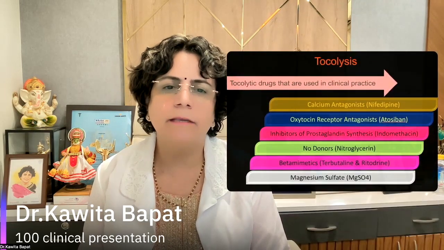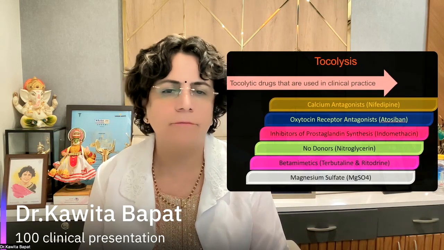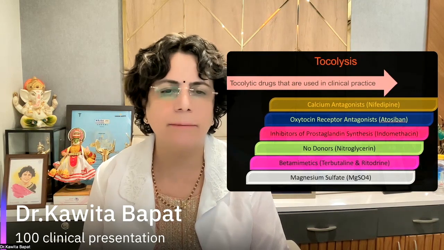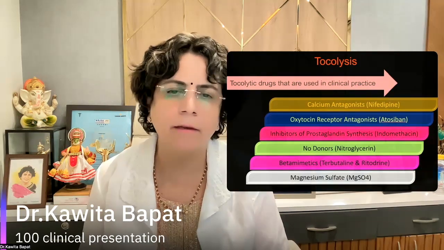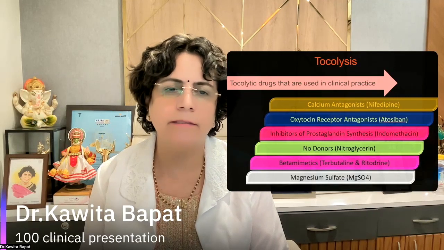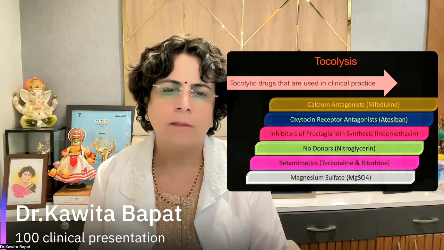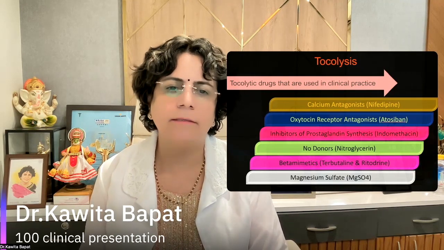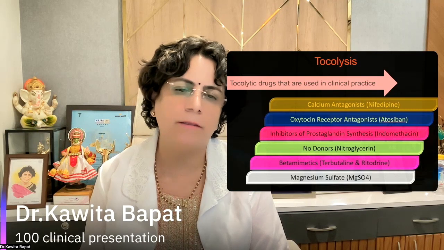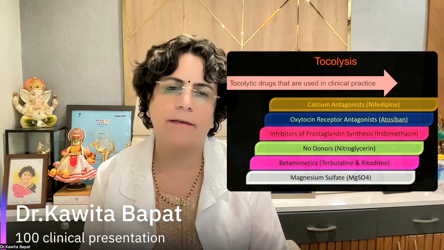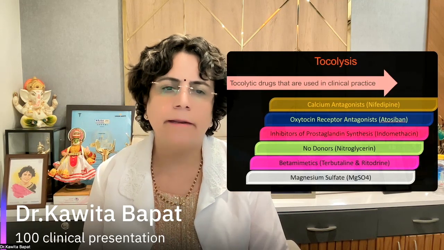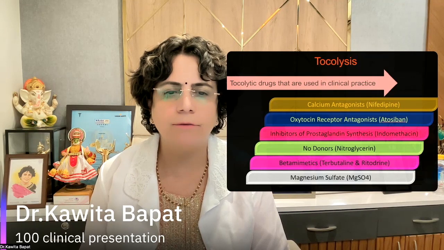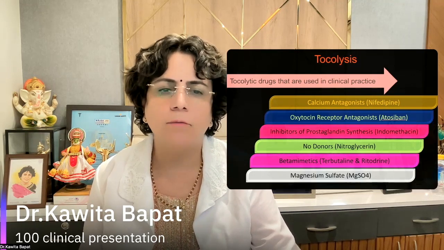The tocolytic drugs used in clinical practice are, first, the calcium antagonist nifedipine, then the oxytocin receptor antagonist atosiban, then inhibitors of prostaglandin synthesis, that is indomethacin, then NO donors such as nitroglycerin, then beta mimetics such as terbutaline or ritodrine, and another most important one is magnesium sulfate. So we can categorize them as nifedipine, atosiban, indomethacin, nitroglycerin, terbutaline, ritodrine, or magnesium sulfate.